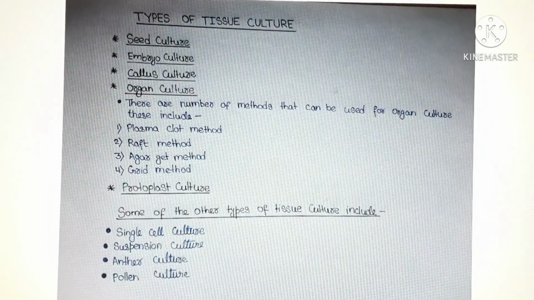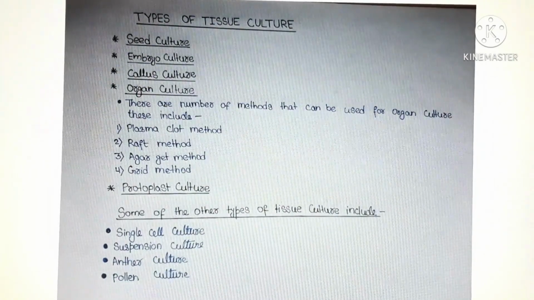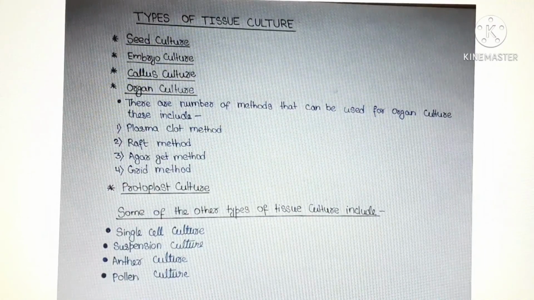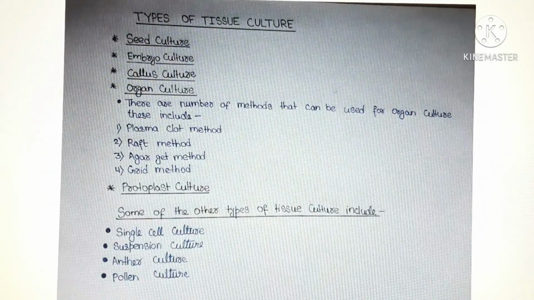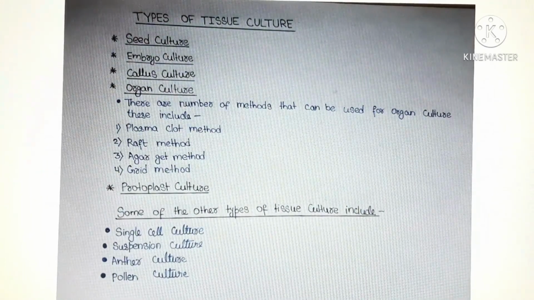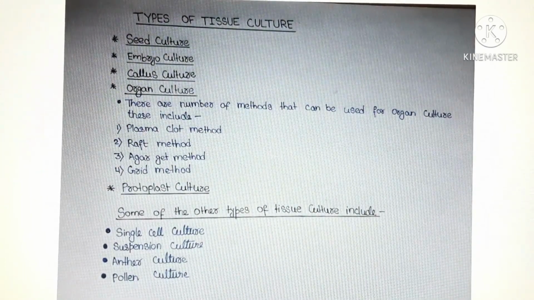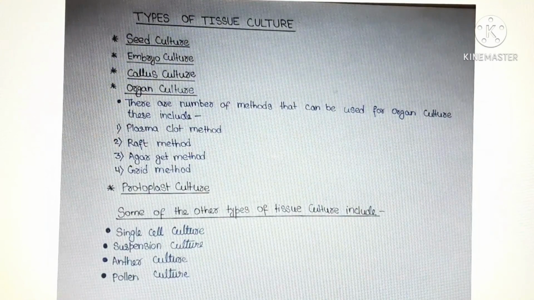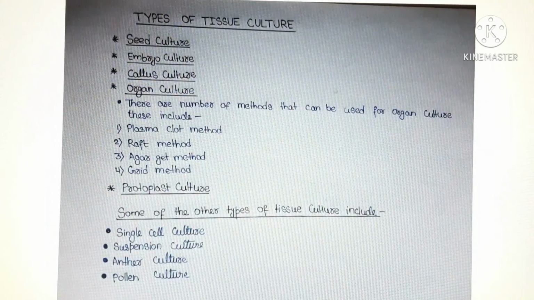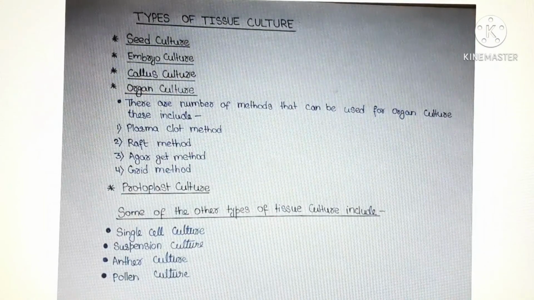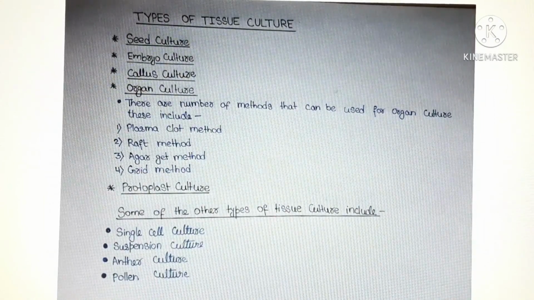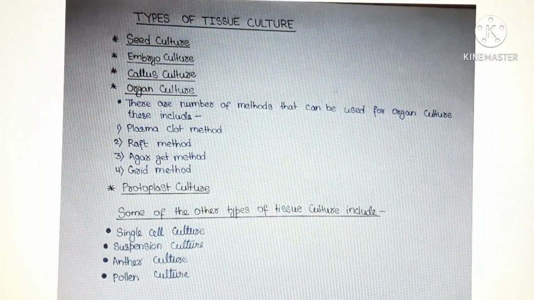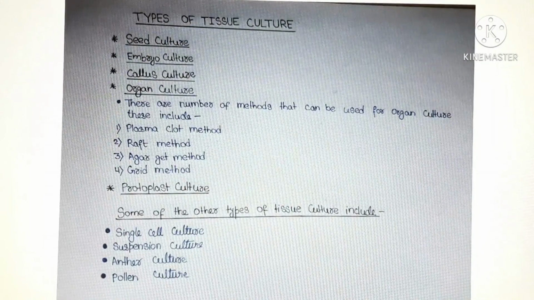Different types of tissue culture. First one, seed culture, embryo culture, callus culture, organ culture, protoplast culture. First one is seed culture. Seed culture is the type of tissue culture that is primarily used for plants such as orchids. For this method, explants are obtained from an in vitro derived plant and introduced into an artificial environment where they get to proliferate.